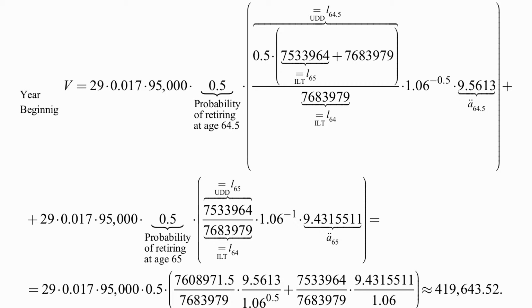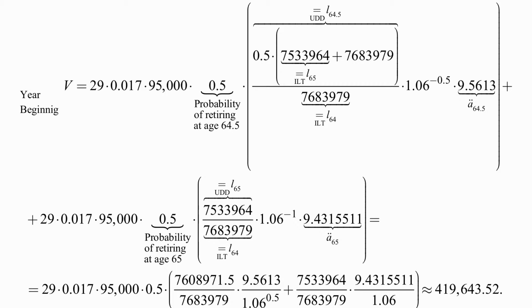So it's the probability of survival till retirement times discount factor times the cost of a unit life annuity at age 64.5. And then the same calculation, I had to split it into two lines,